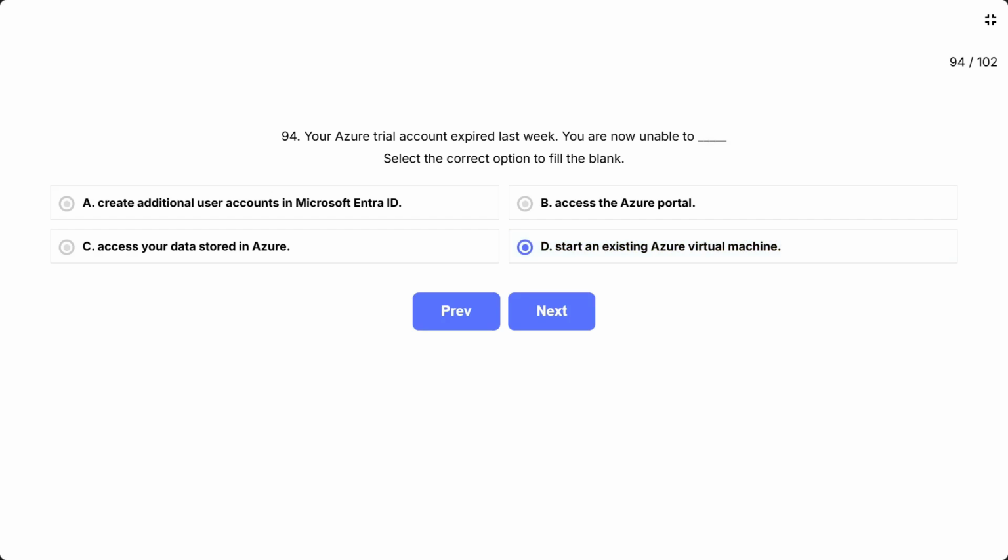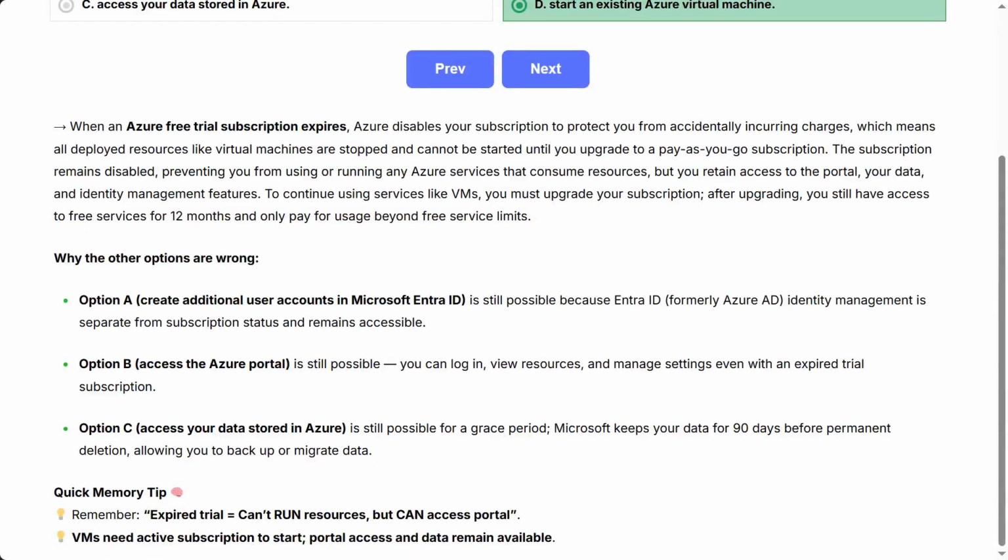When an Azure free trial subscription expires, Azure disables your subscription to protect you from accidentally incurring charges, which means all deployed resources like virtual machines are stopped and cannot be started until you upgrade to a pay-as-you-go subscription. The subscription remains disabled, preventing you from using or running any Azure services that consume resources, but you retain access to the portal, your data, and identity management features. To continue using services like VMs, you must upgrade your subscription. After upgrading, you still have access to free services for 12 months and only pay for usage beyond free service limits.